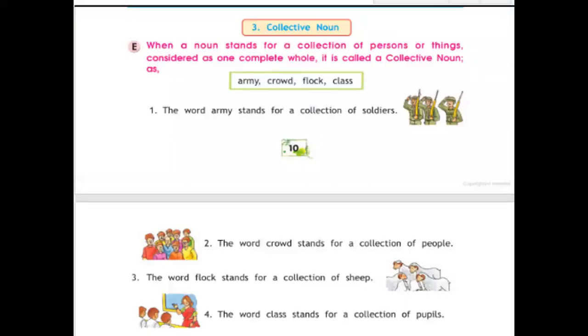Now, today we will start collective noun from our textbook also. When a noun stands for a collection of persons or things, considered as a complete whole, it is called a collective noun.